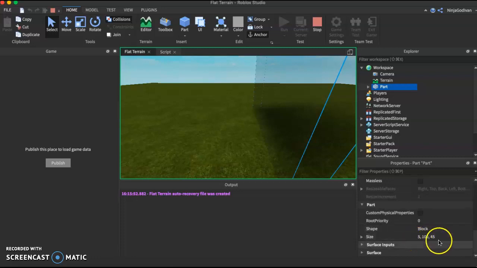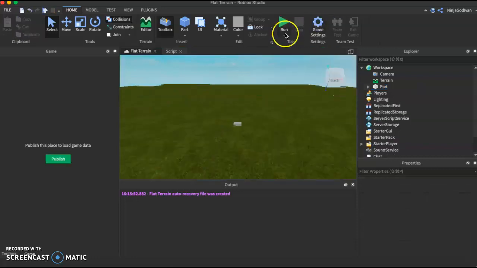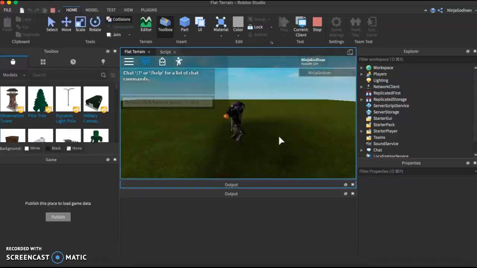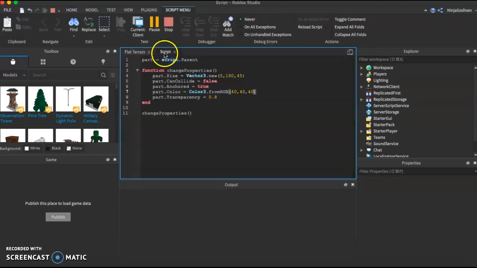We change the size. Oh yeah, you guys can also even run while you play the game. Basically, because CanCollide is equal to false, right? Oh yeah, the reason why this keeps falling is because I forgot to set the anchor to true. Don't worry if you forget the syntax. It will basically tell you what you need to do. So this way, you know what they're expecting you to put.